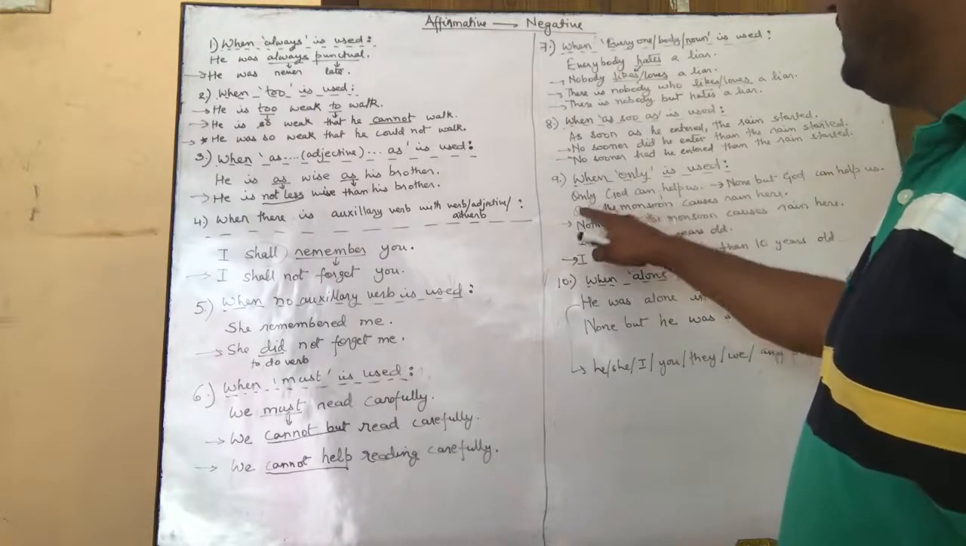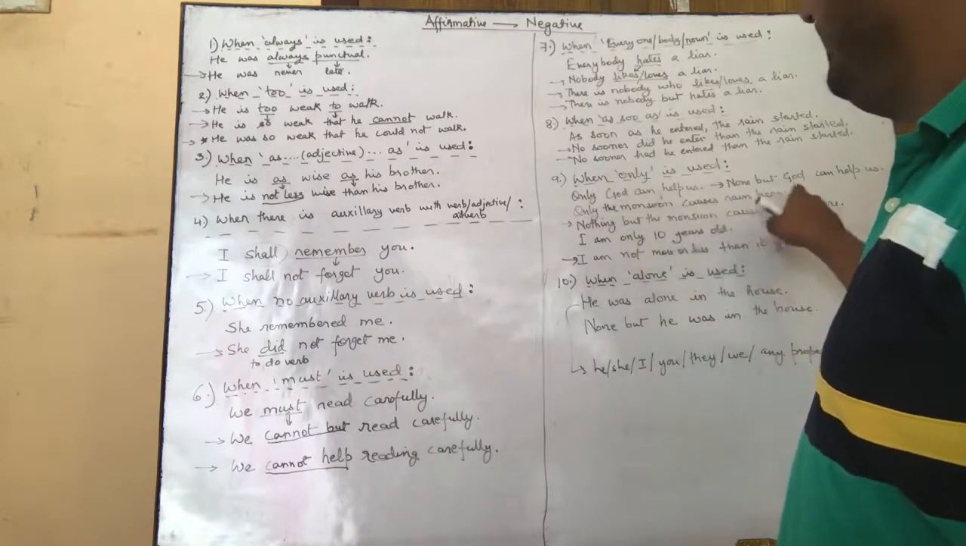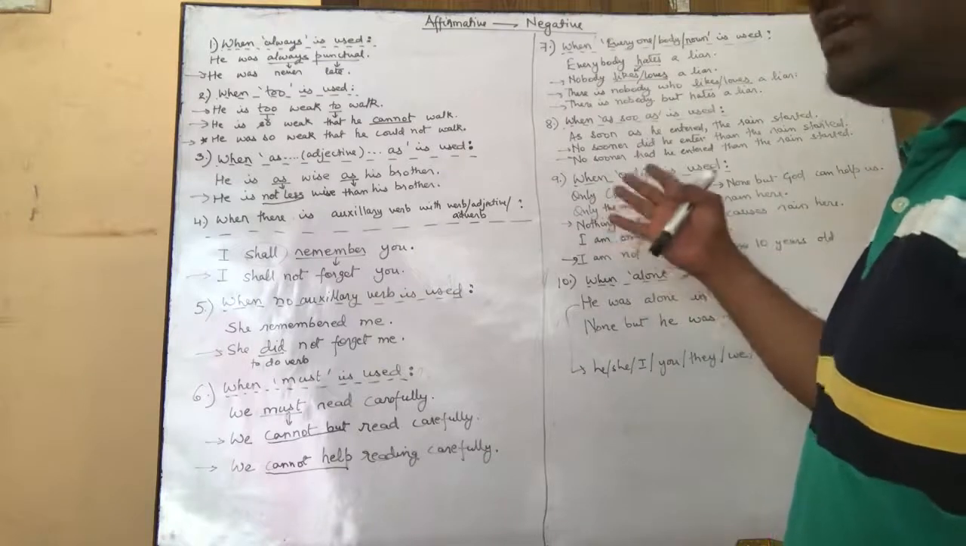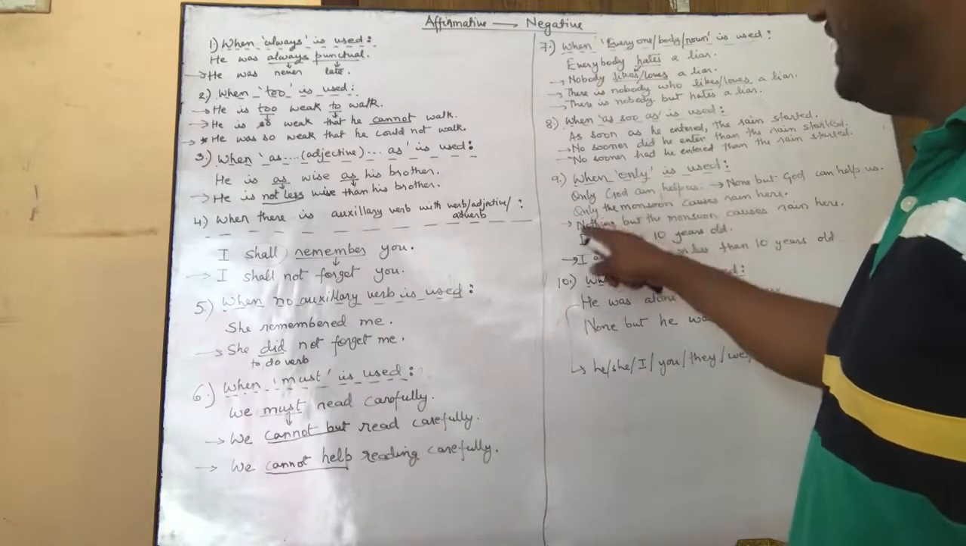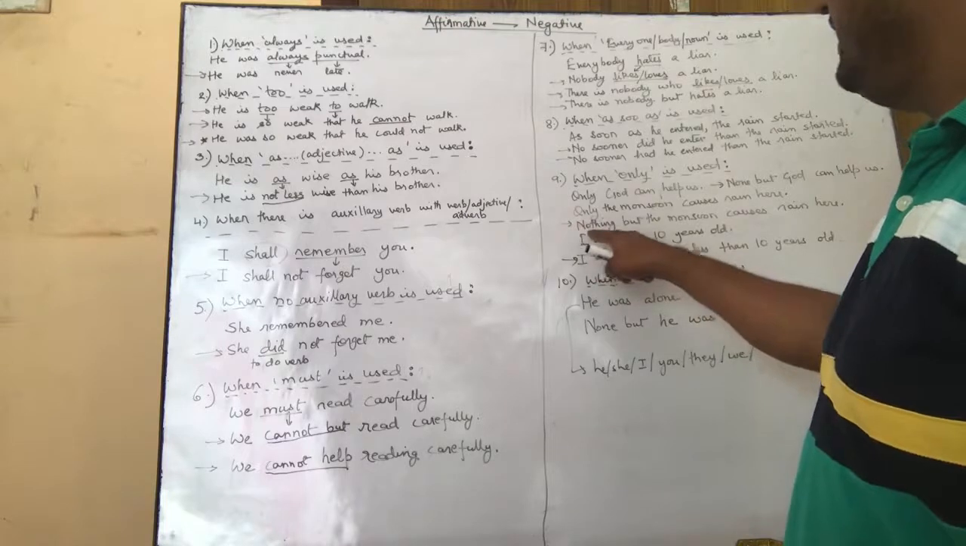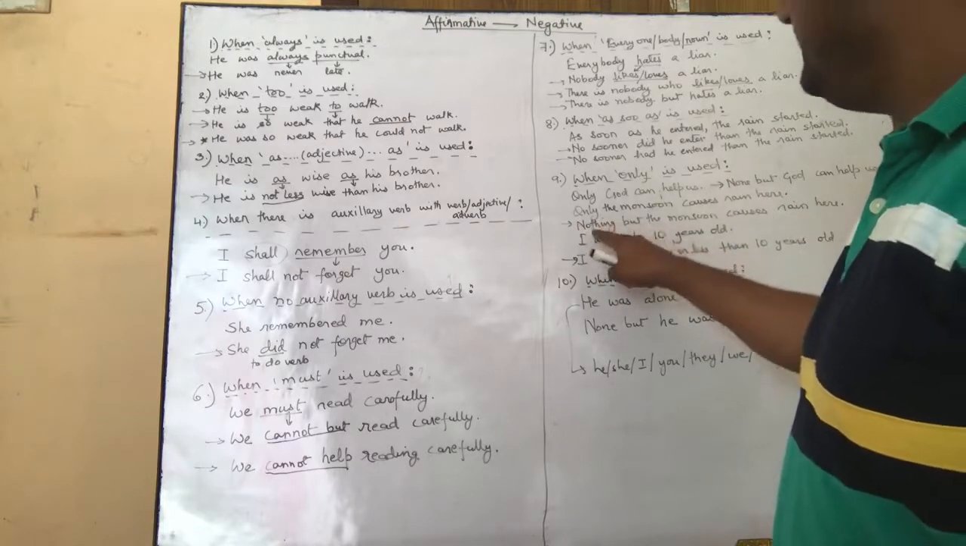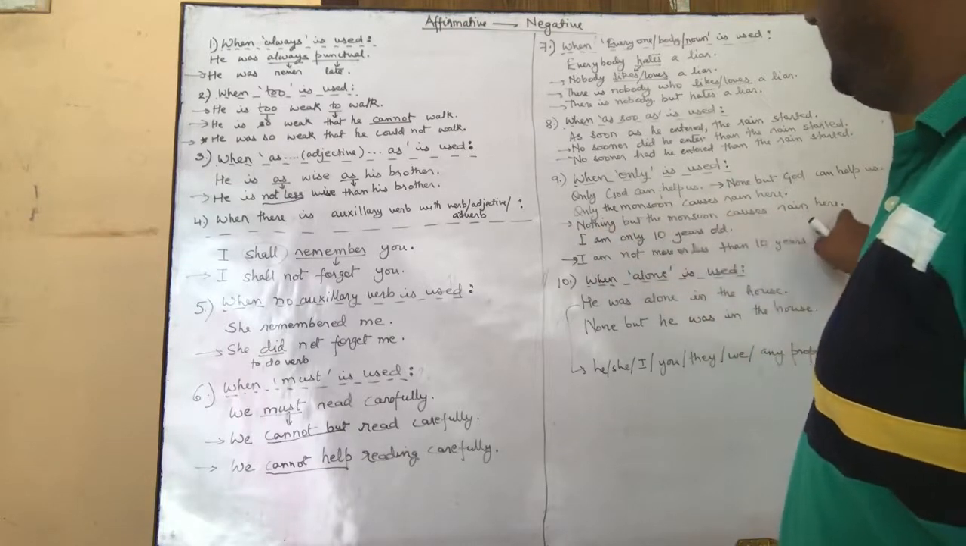Similarly, if you are using only the monsoon causes rain here. So over here monsoon is a thing, it's a concept, it's a non-living thing, right? So this is transformed as nothing. Instead of none, it will be nothing but the monsoon causes rain here.